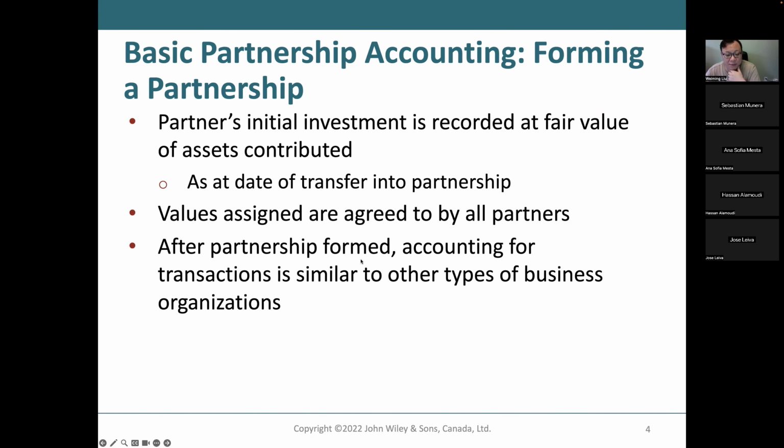After the partnership is formed, transactions are similar to other types of business organizations, right? You debit, credit, and you have different accounts. You analyze all the transaction events, and then you decide which account to debit, which account to credit, and for what amount. So the accounting for transactions is very similar to other business organizations.